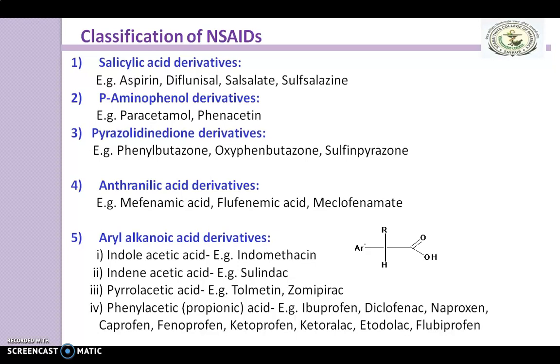Phenyl acetic acid and propionic acid, examples are ibuprofen, diclofenac, naproxen, carprofen, fenoprofen, ketoprofen, ketorolac, etodolac, flurbiprofen. So depending upon the nature of these, we further subclassify them into different classes.